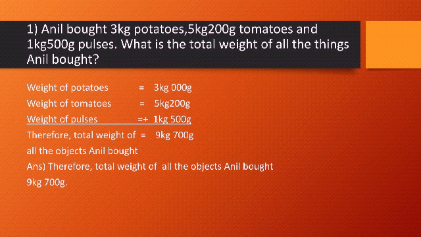So when you add, how much do you get? When you add 3 kgs, 5 kg 200 gram, 1 kg 500 gram, you get 9 kg 700 gram. And in case of a word problem, your final answer is very, very important. So you have to write, therefore, total weight of all the objects Anil bought is 9 kg 700 gram. Right? Read the problem once, then try solving it in your own way by writing the statement in your own format. Okay, that is how we will learn. So go through the problem once again.